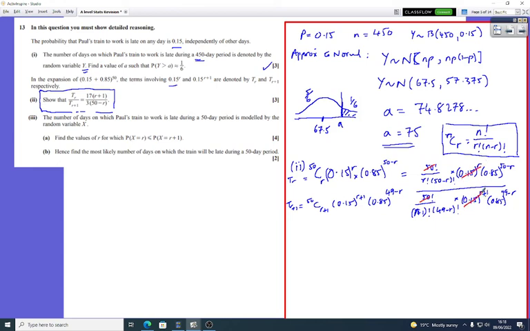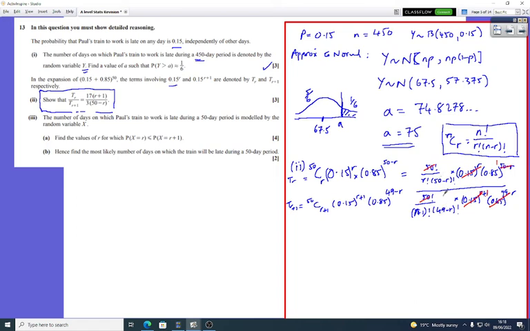You've got 50 lots there and 49 lots there, so you can cancel out, and you're left with one of those there and one of these here. Then also you can cancel these factorials out.